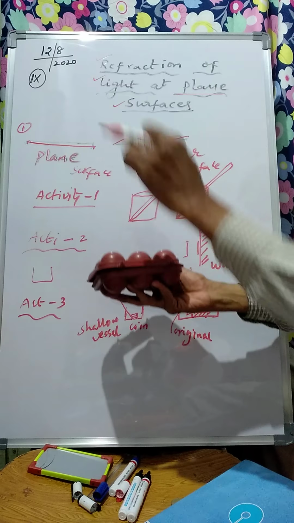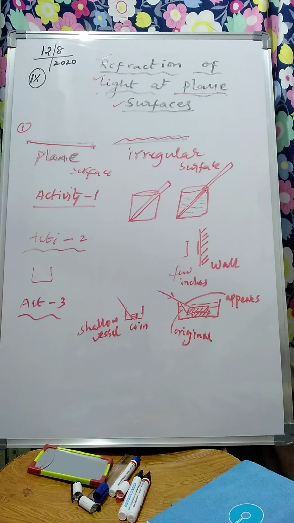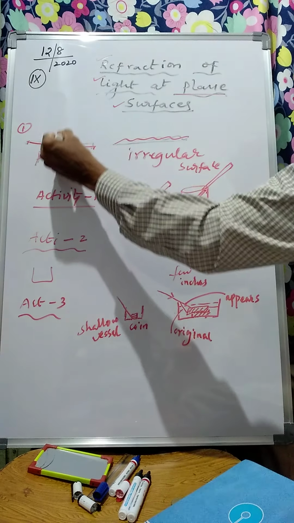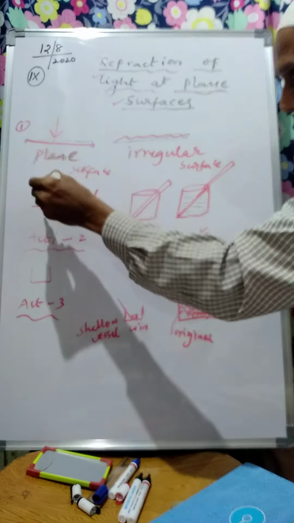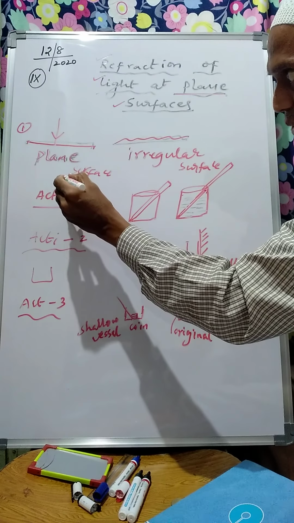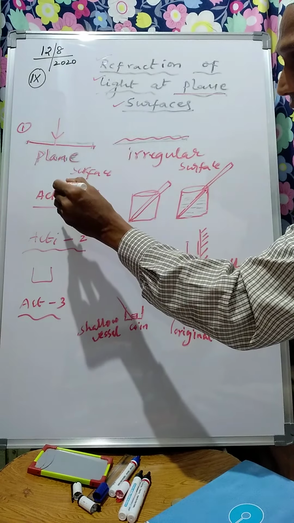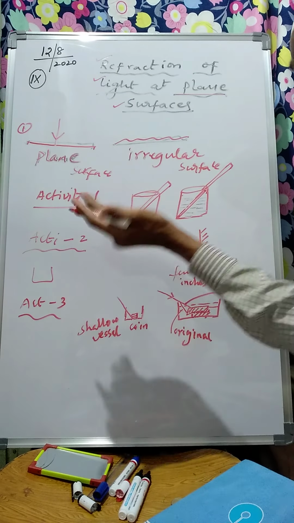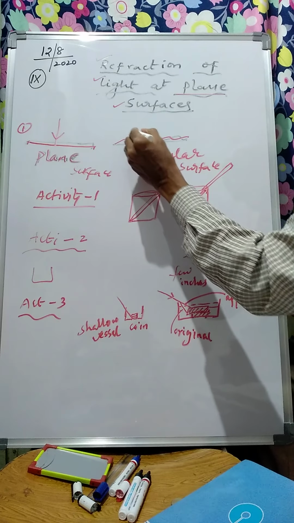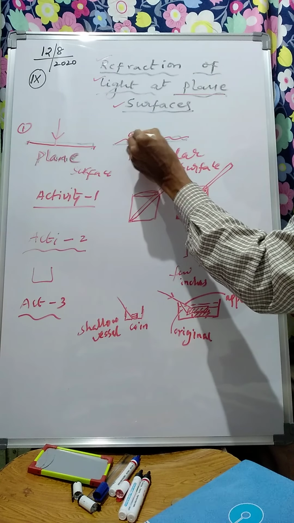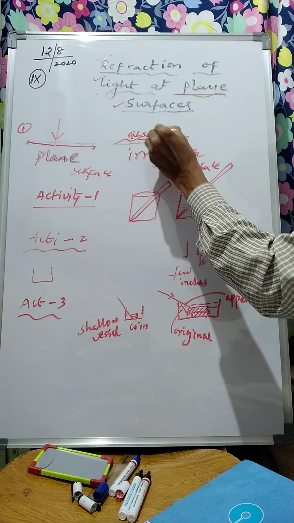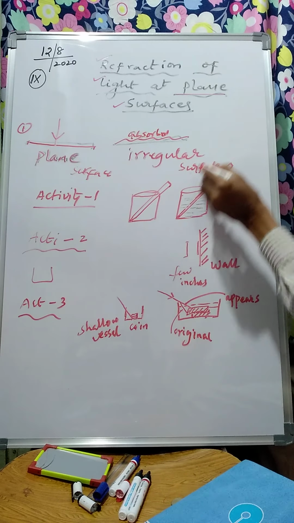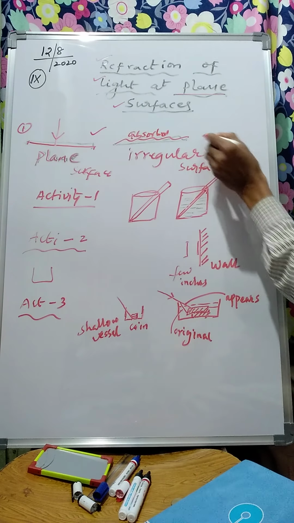Now what happens when light rays fall on a plane surface? Either they pass through, or they get absorbed, or they reflect, or they refract, depending on the surface. On an irregular surface, most of the rays get absorbed or scattered. So first you understand regular and irregular surfaces.